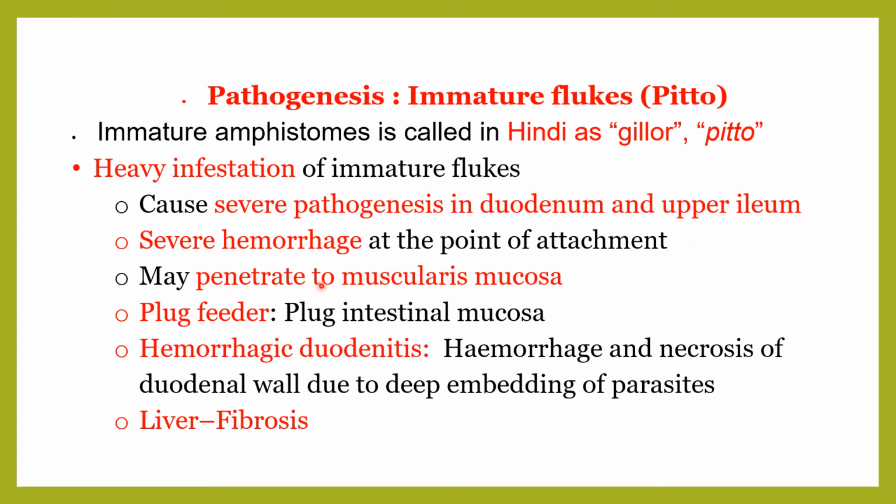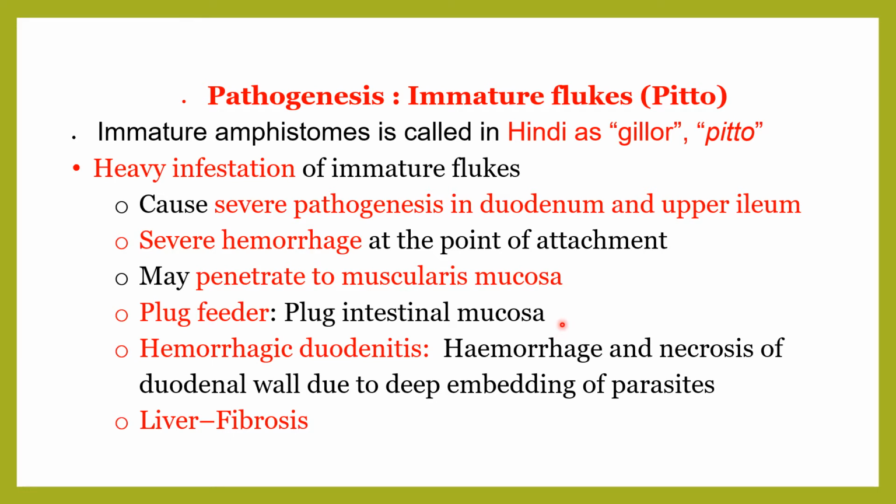These young flukes penetrate to the muscularis mucosa of the duodenum and upper ileum. So they enter into the mucosa and are considered plug feeders. They remain in the wall of the mucosa just like a plug and they feed and plug the intestinal mucosa.